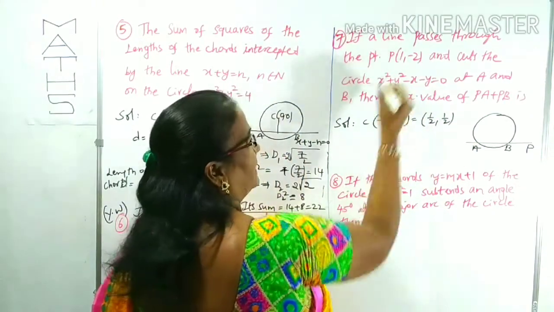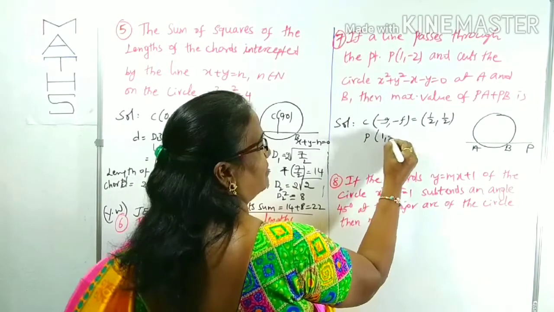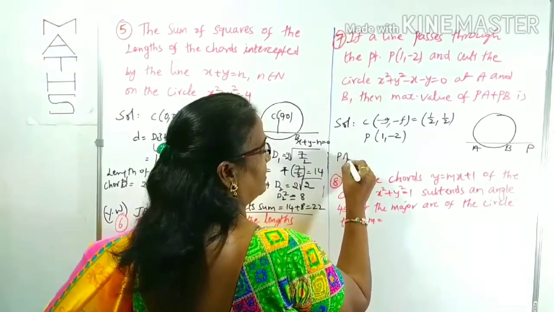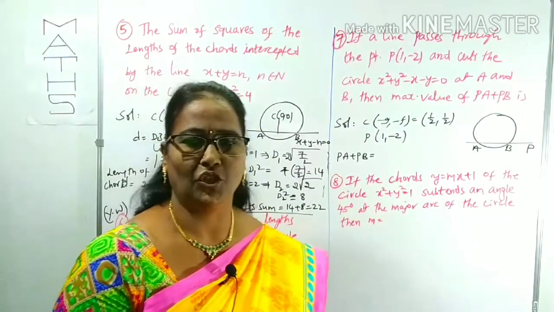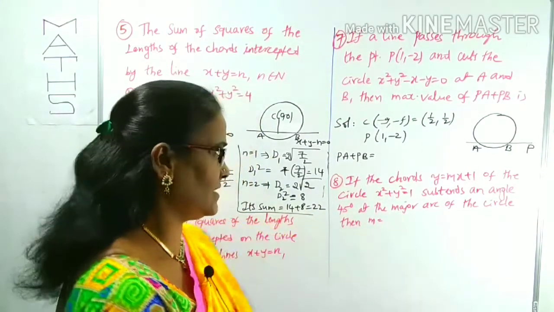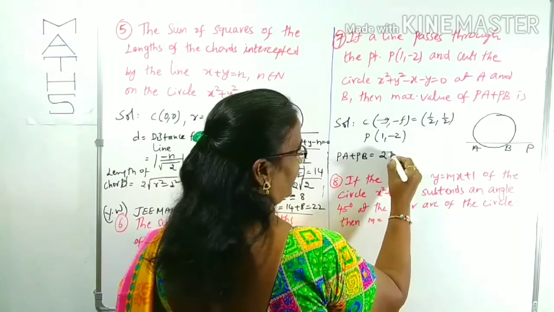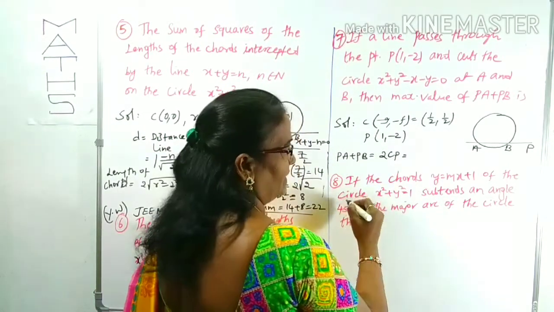C. Already P is given as 1 comma minus 2. What we want? PA plus PB is indirectly the sum of the shortest and the longest distances. That is 2CP. We can refer to the tip. We can get the clear idea.